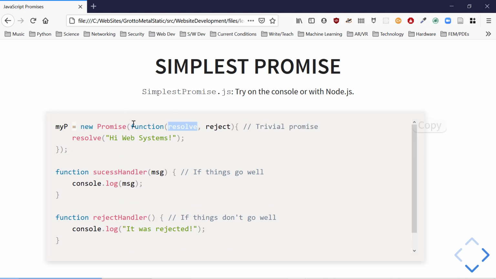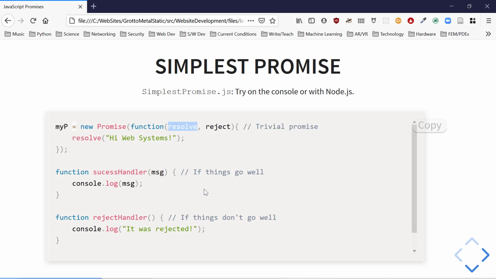It meets the criteria, right? New promise, we define a function that takes 2 arguments. We have to do that. In this case, it doesn't do anything with the reject argument. All it does is call the resolve argument with a string. That's about as simple as we can get.